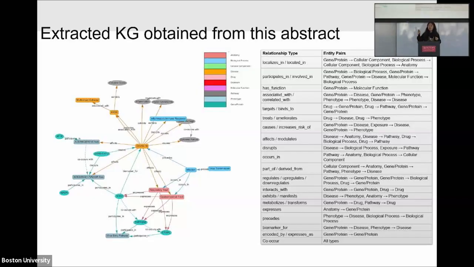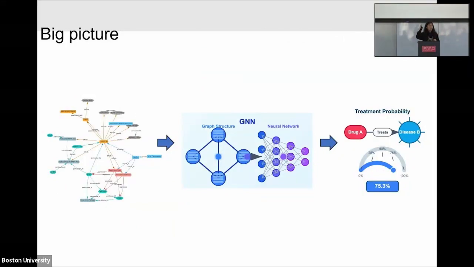Here we can see SARS-CoV-2 causes COVID-19, and COVID-19 affects two tracts: the first is the respiratory tract, the other is the gastrointestinal tract. So this knowledge graph maps the information from the abstract to a structured graph. That's how we construct the knowledge graph from the literature.